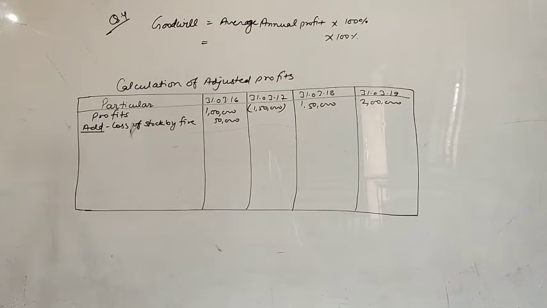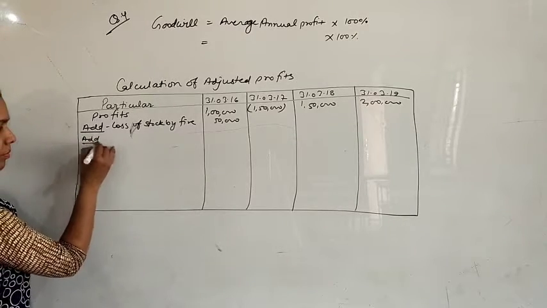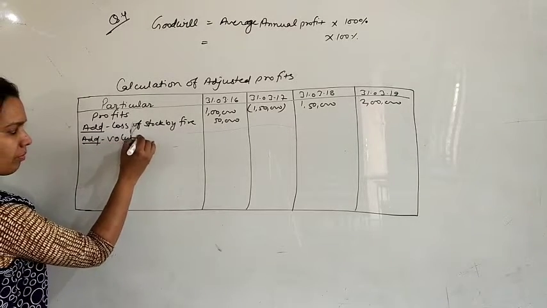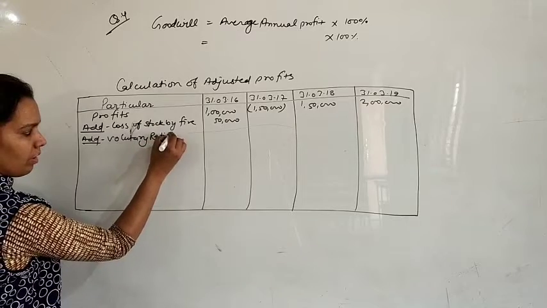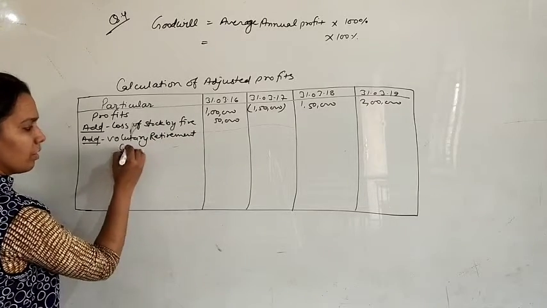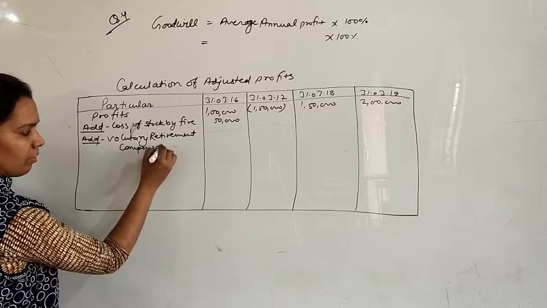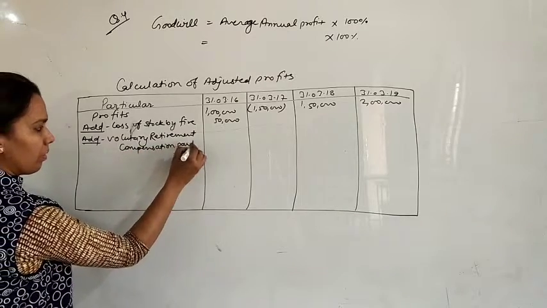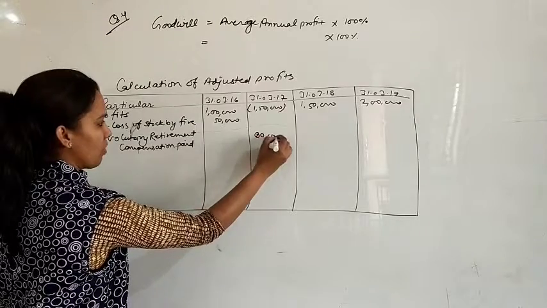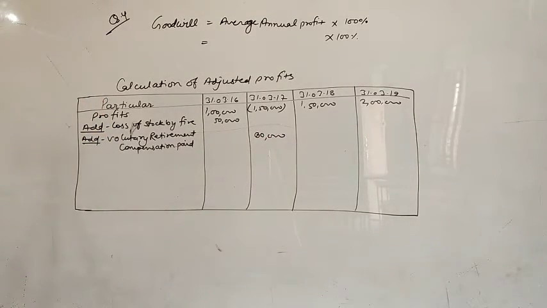Next one, in 2016, it includes voluntary retirement compensation paid. You are paying compensation to any of your employees for voluntary retirement. So this is also termed as an abnormal loss. So this 80,000 will also be added. Voluntary retirement compensation, 80,000. Now see the additional information.